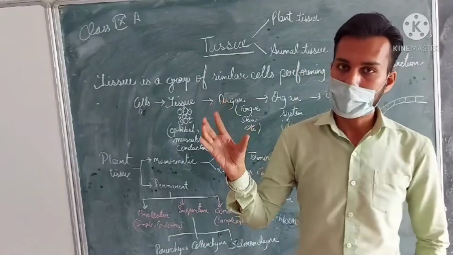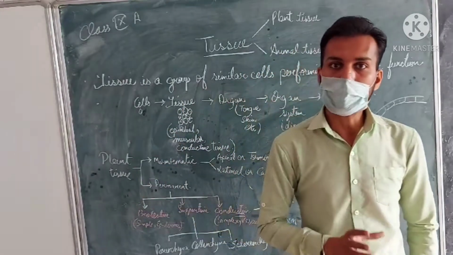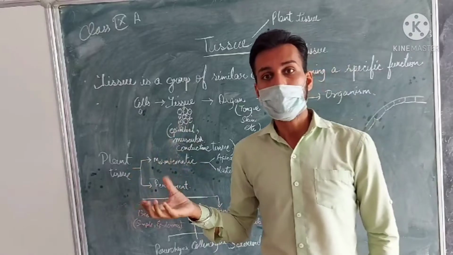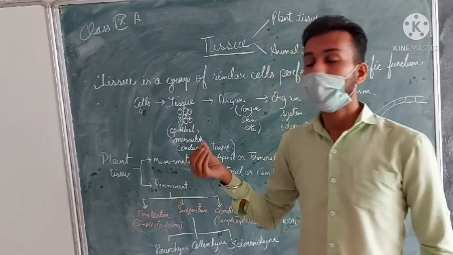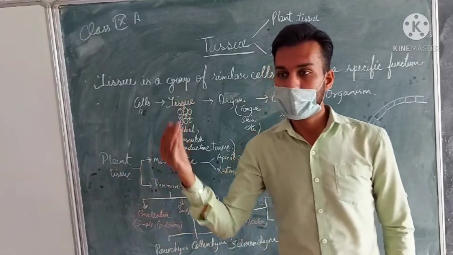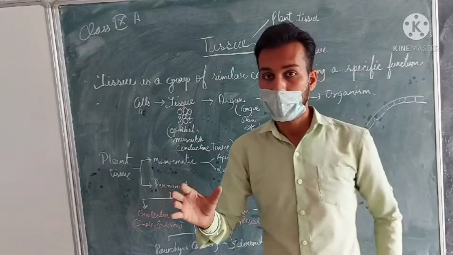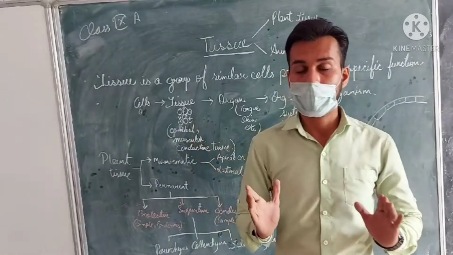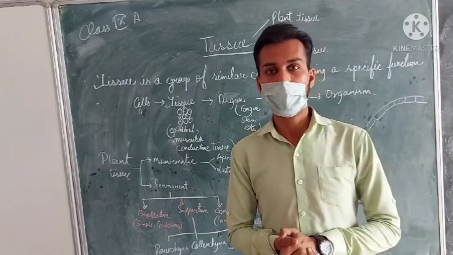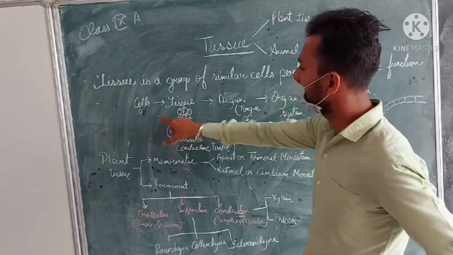If they are epidermal cells, then those will be epidermal tissue. If they are muscular cells, then they will be muscular cells. If they are conductive cells, like the transportation work which is carried out in the plants, then they will be the conducting cells. Now, when the epidermal cells, muscular cells or the conductive cells collectively perform a specific function, as similar type of cells, then those cells are termed as the tissue.